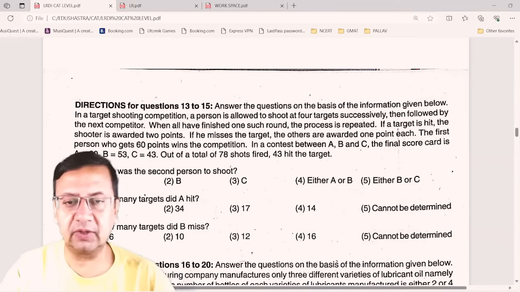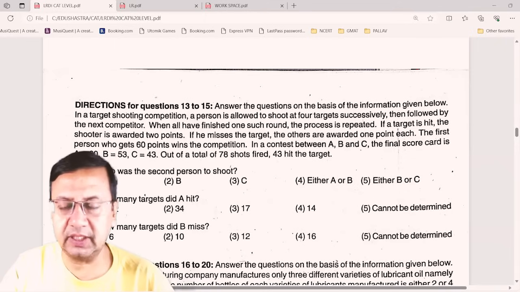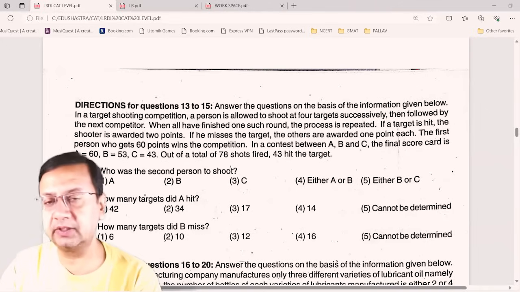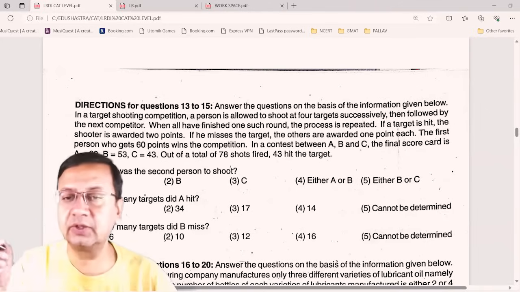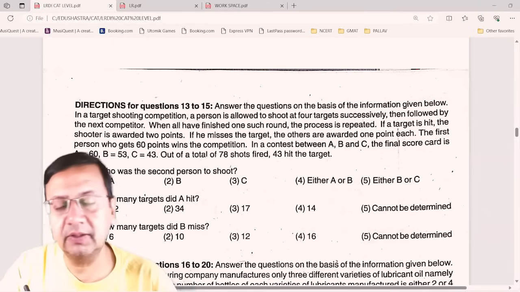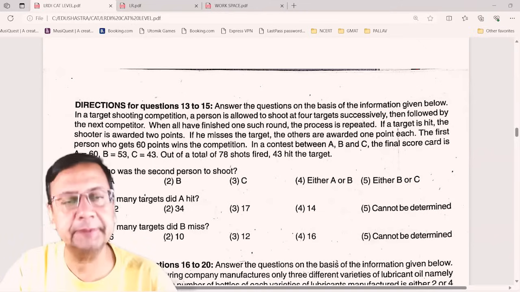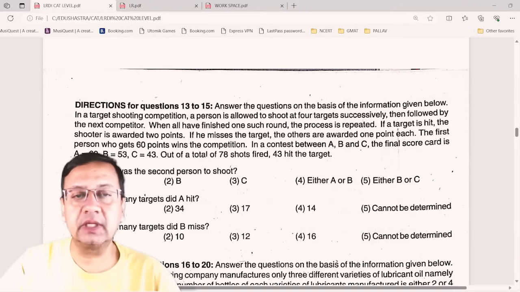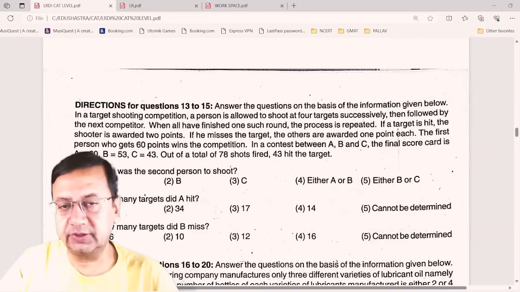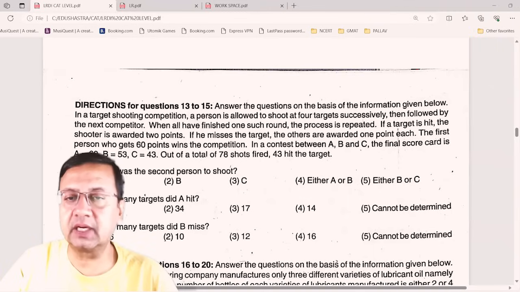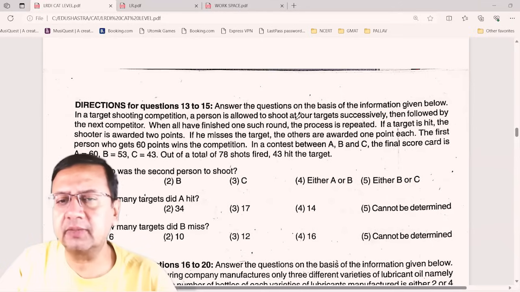Because I have the screen to write over, but in the examination, you can just note down the important part on rough paper. Okay. So this is a target shooting competition. A person is allowed to shoot at 4 targets successively. So how many targets is a person shooting? 4. So this is one important point.